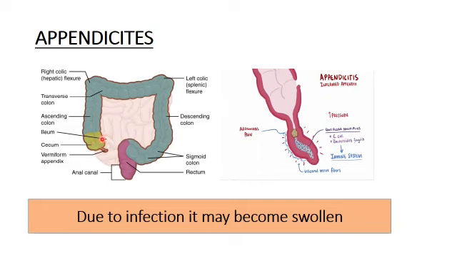This green colored part is the cecum, and at the end of the cecum you can find what is known as the appendix, right? It is very small in humans and it may be infected and become swollen. So this is the infected appendix, right? Due to the infection it may get swollen. This disease is known as appendicitis.